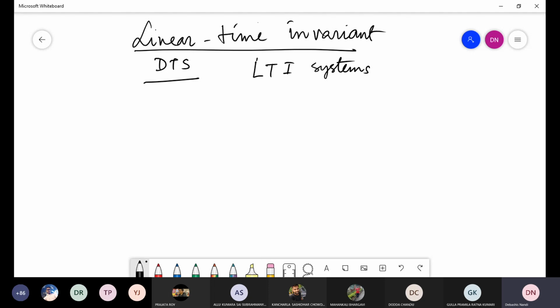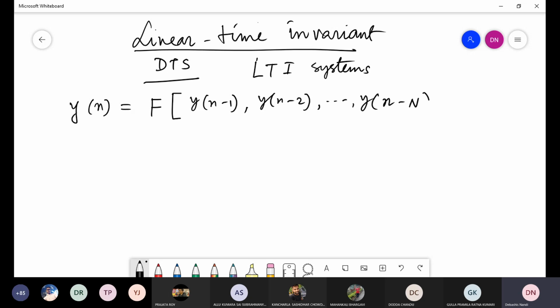Now, the input-output relationship of a discrete time system is given in this form in general. It is a function of y[n-1], y[n-2], and so on up to y[n-N], x[n], x[n-1], and so on up to x[n-N].